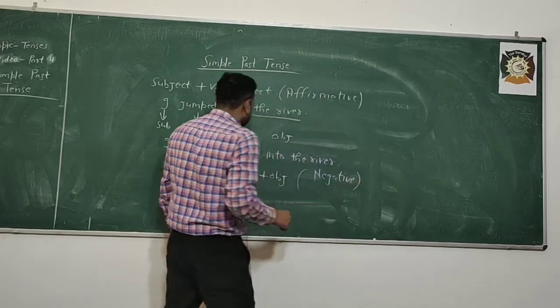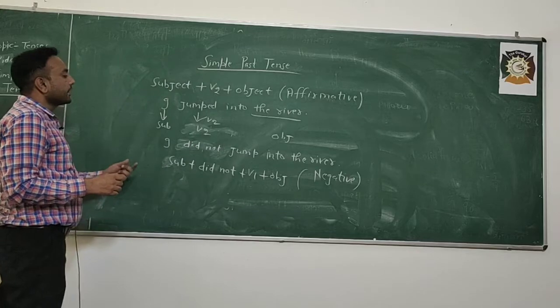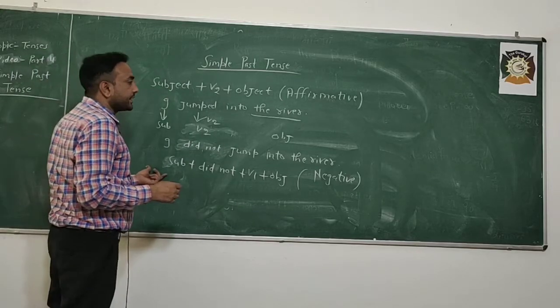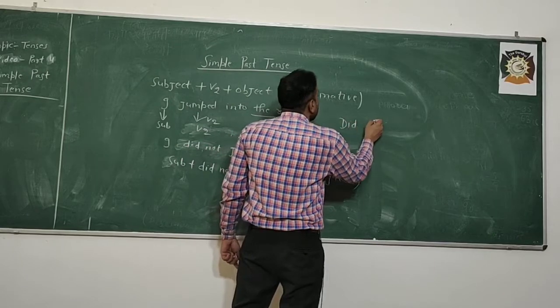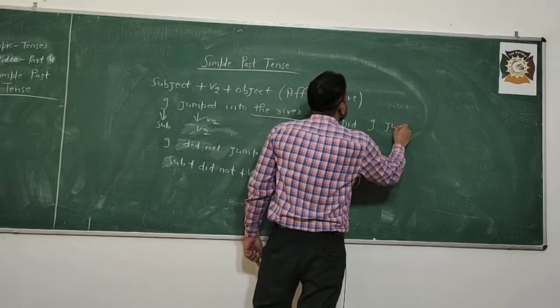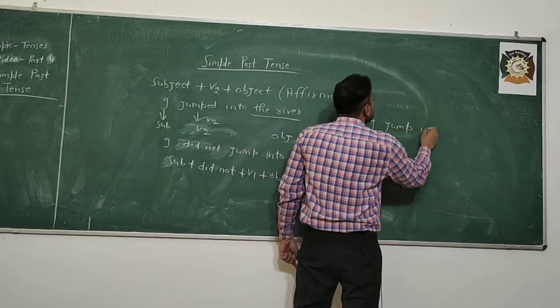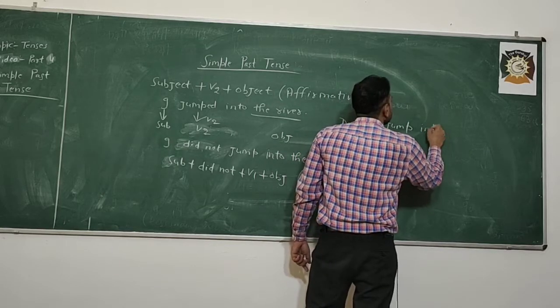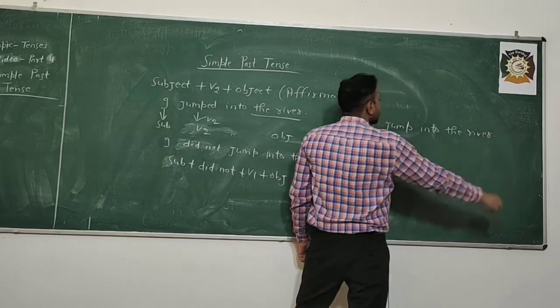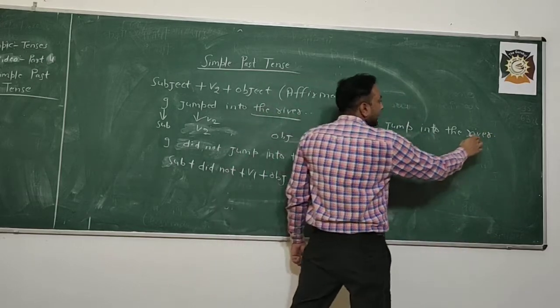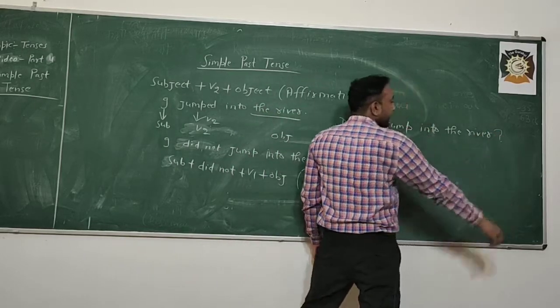Now we will go for the interrogative sentence. I will write here: Did I jump into the river? At the end, a question mark should be there.